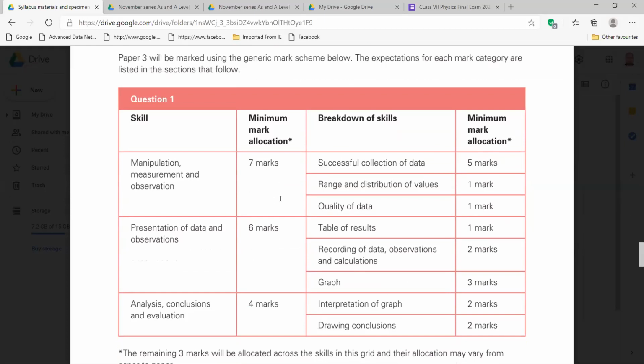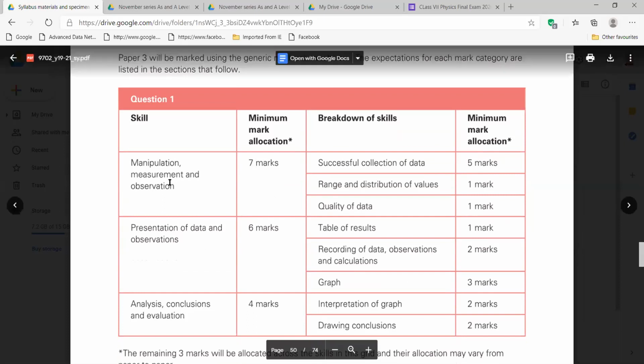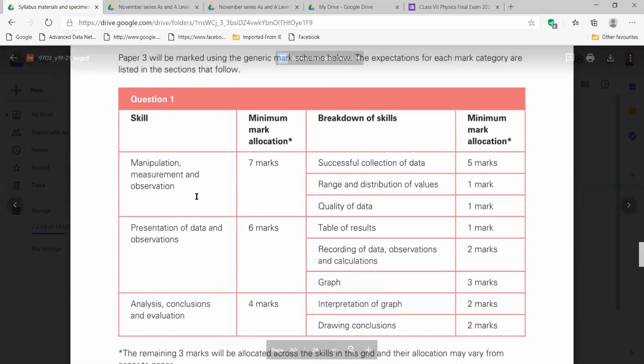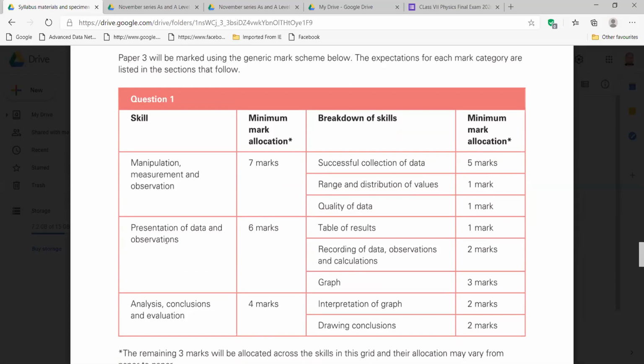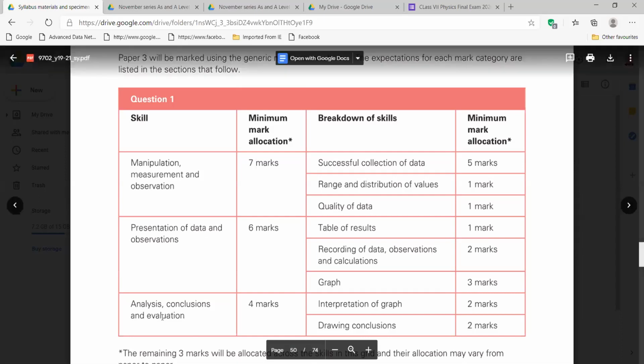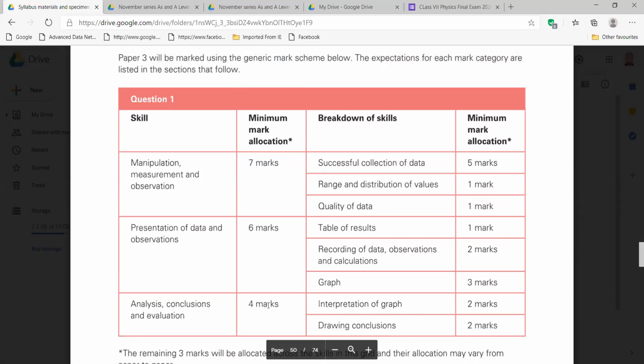For the first question, there are 20 marks. 7 for manipulation, measurement, observation. Then presentation of data and observations, 6 marks. And analysis, conclusion, and evaluation, there are 4 marks.